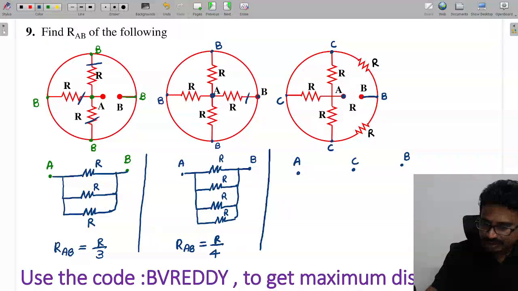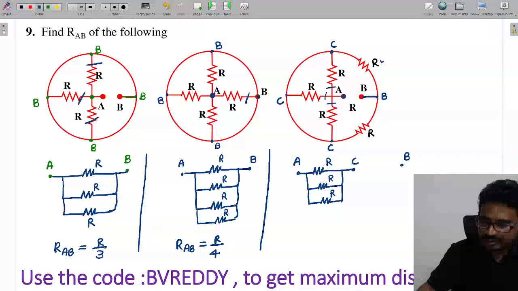Now you see this. We have these three resistors between A to C. All the three resistors are between A to C only. This is A to C, this is also A to C and this is also A to C only. So this is R, R and R. And these two resistors are between C to B, like this. This is R and this is R.